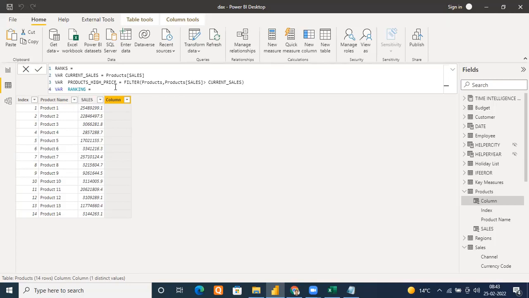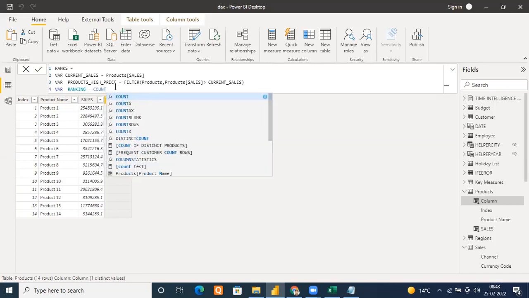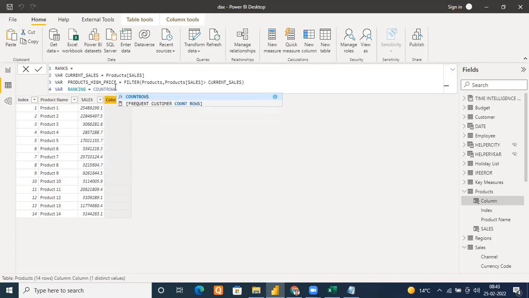So I'm going to say, just count how many there are: count rows of whatever result this is returning. What is that? Products of high price. Everyone, fine so far?